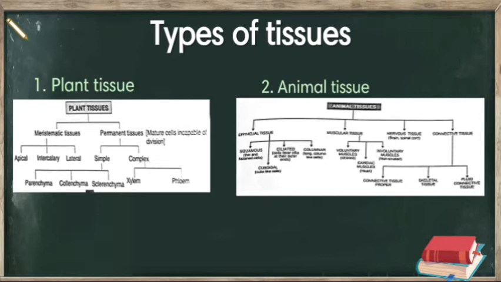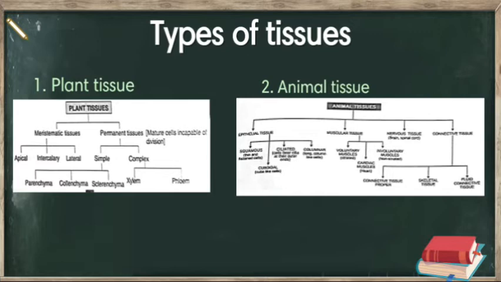phloem. Talking about animal tissue, animal tissue is divided into four parts: epithelial tissue, muscular tissue, nervous tissue, and connective tissue. Epithelial tissue is divided into four parts.